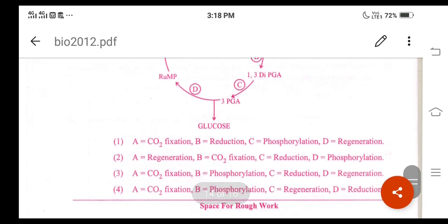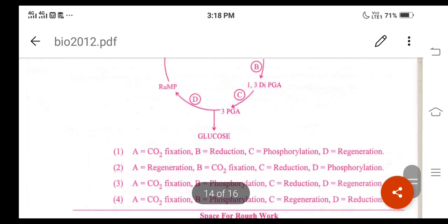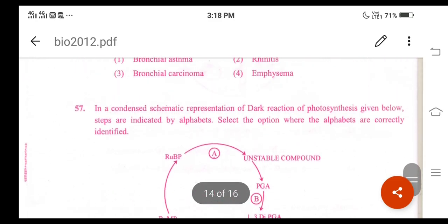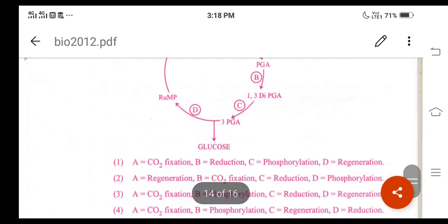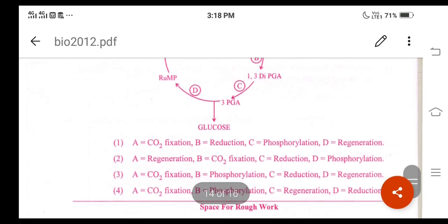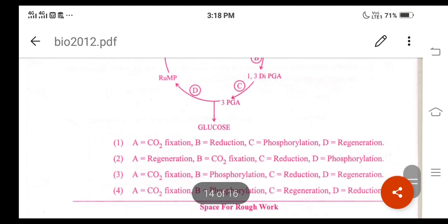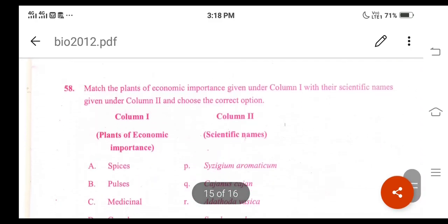Okay, A refers to carbon dioxide fixation, B refers to phosphorylation, then C refers to reduction, and D refers to regeneration. Okay, A refers to carbon dioxide fixation. B refers to what? Phosphorylation, then C refers to reduction, then D refers to regeneration. So option 3 is the correct answer, right? Okay, then let us go for question number 58.